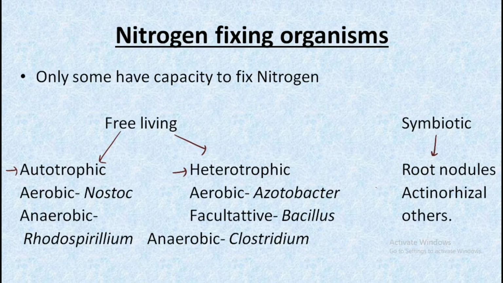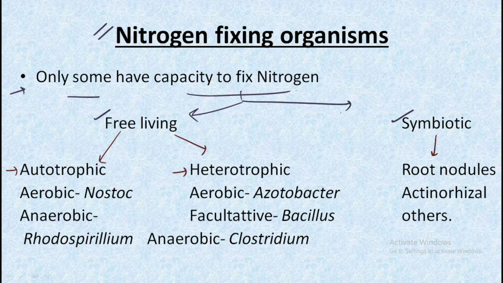Let's move forward and understand the nitrogen fixing organisms. Only some organisms have the capacity to fix nitrogen, and when we categorize these organisms, we have the free living and the symbiotic. So we have two categories of organisms that help to fix the nitrogen in the atmosphere. In the free living form also we have two main subtypes, that is autotrophic and heterotrophic.